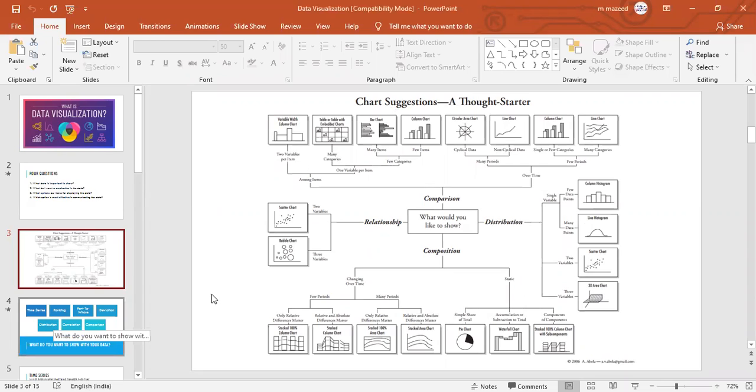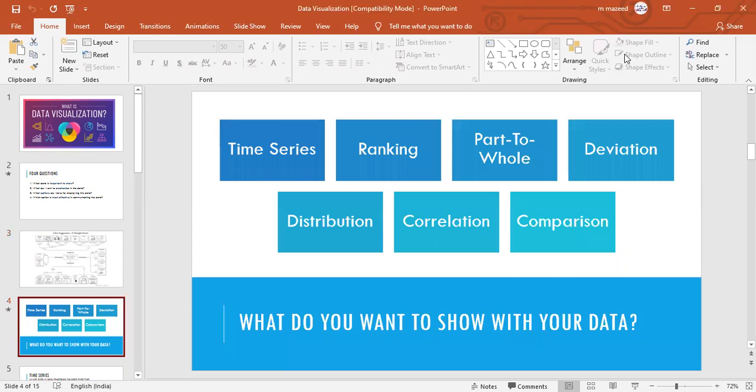Next. See, again, something is there. What is there in your data? You wanted to know about the time series or ranking, part to whole. You want to present some part of the data or whole data, deviation, distribution, correlation, comparison. So what do you want to show with your data? Like in the previous slide, we said you want to show the relationship between the variables, or you want to compare between the previous statements or the present statements.